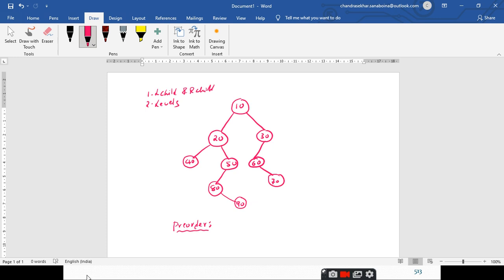So let us take this example binary tree and let us see how we are going to process the pre-order traversal. Remember that every traversal in the binary tree should start with the root node only, but the order in which the root is processed may differ. That's why we have three different types of traversals: pre-order, in-order and post-order. Whether it is pre-order, in-order or post-order, always begin your traversal from the root node only, right? So how many steps are there in the pre-order?